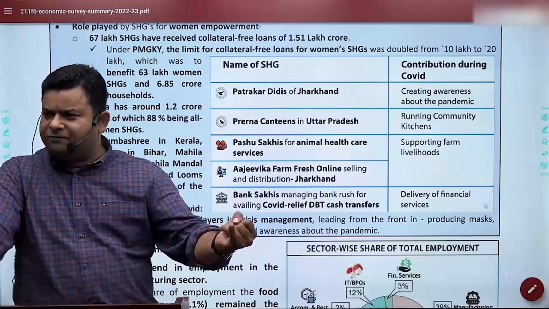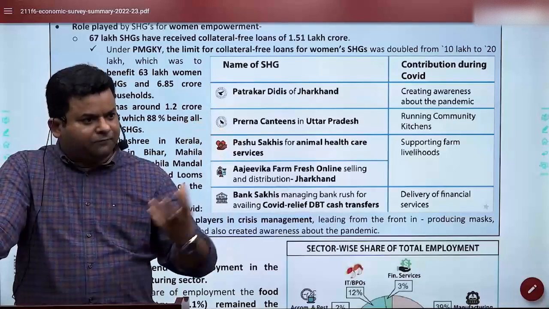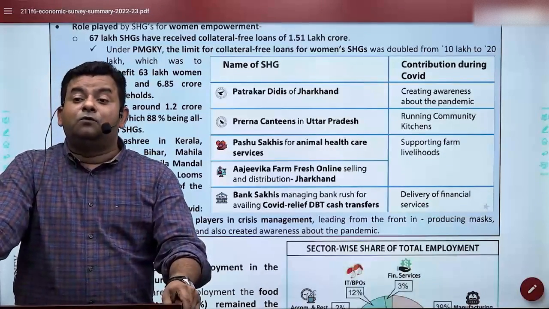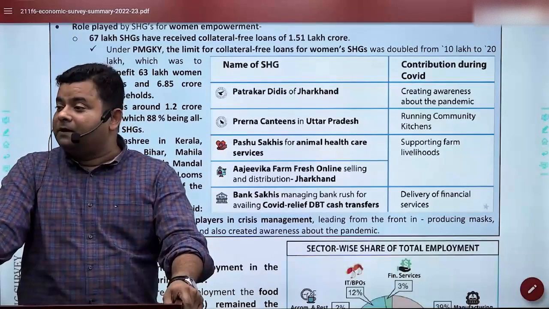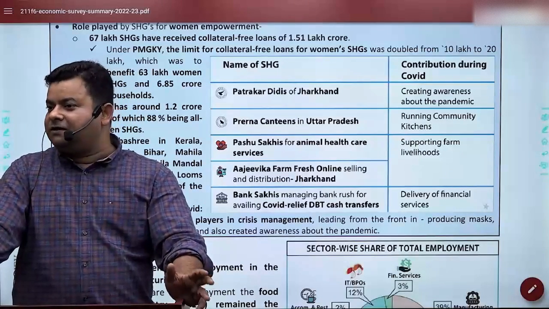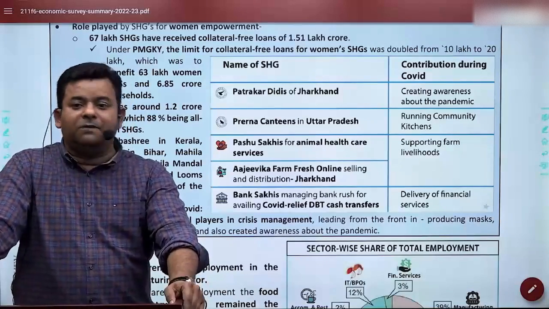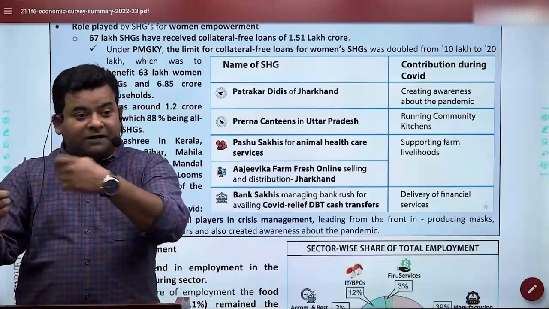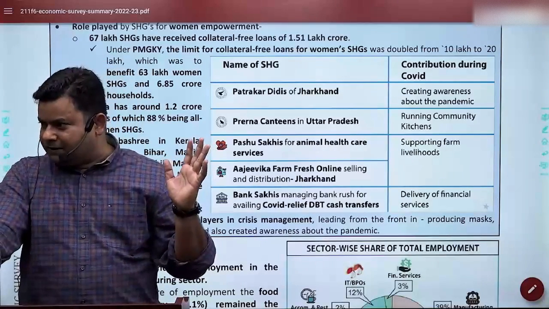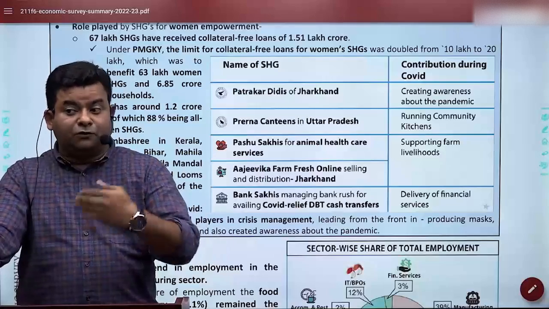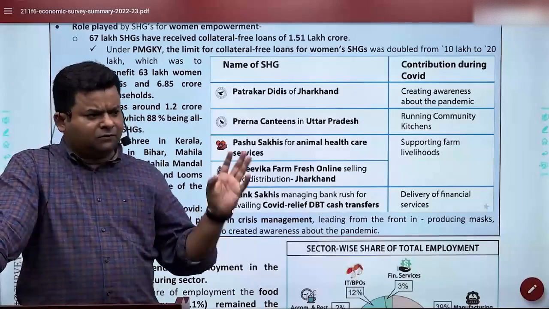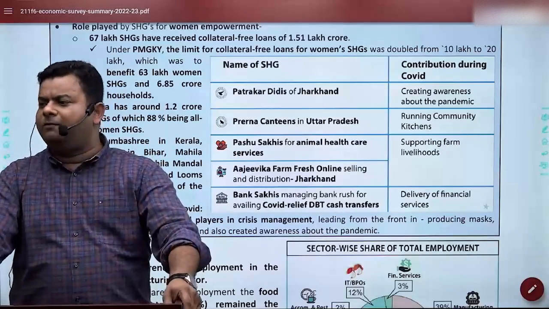If you see in Madhya Pradesh, we have Bahini Darbar. There are many self-help groups. I don't have time, otherwise I could have told you who was going to believe that a self-help group which was led by a female, and that too a widow, has created jobs for thousands of females in Maharashtra. And that too by cutting vegetables and packaging them. So there are many such self-help group stories. In fact, time has come that we should bring them into the main discussion. Thankfully, the Economic Survey has talked about it. So we have various self-help groups. In your own area, you might have 1 or 2.